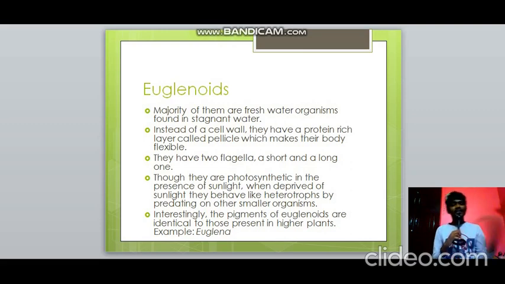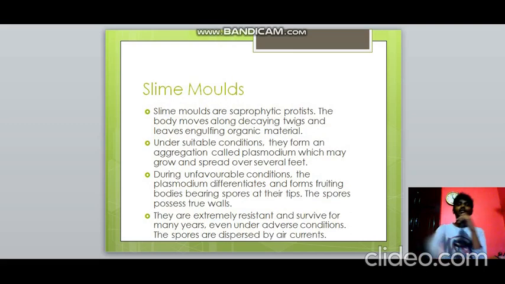They predate on other organisms when there is no sunlight, but when there is sunlight, they become photosynthetic. So they are both photosynthetic and heterotrophic, so they are known as mixotrophic. The pigments present in these organisms are equal to those of some higher plants also. A very good example for this is Euglena, which we can even predict from the name itself.